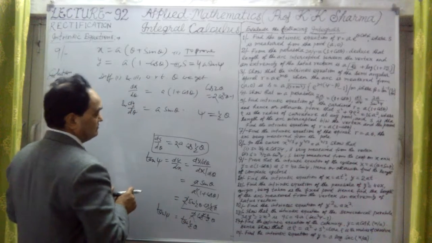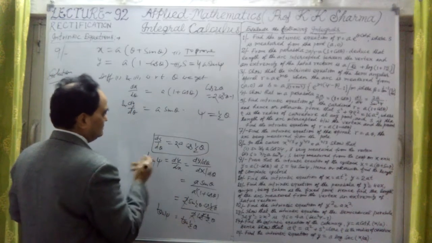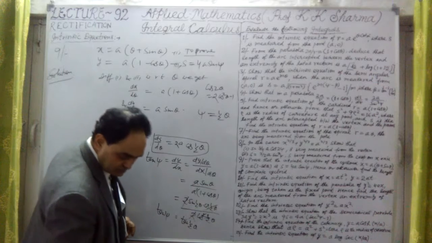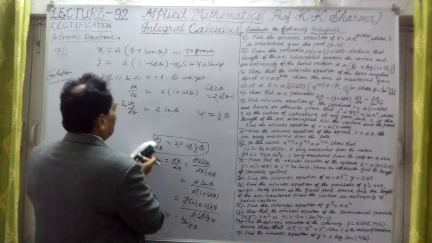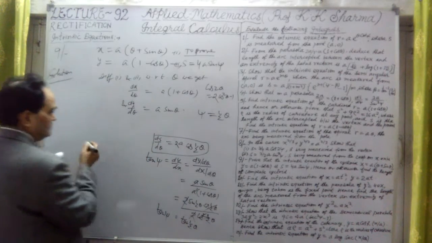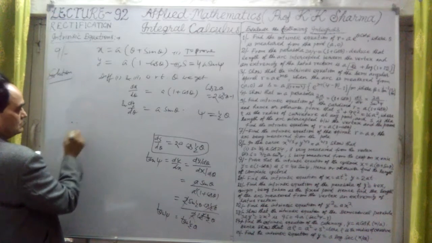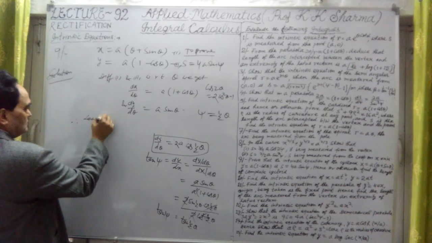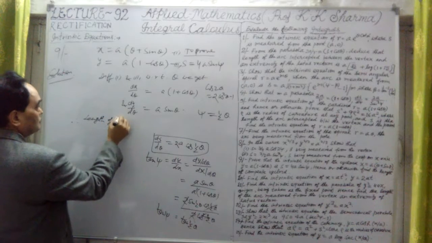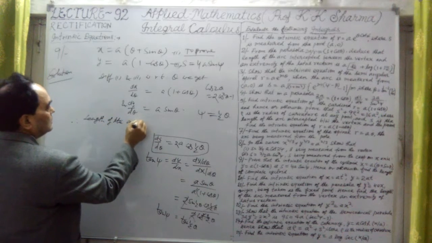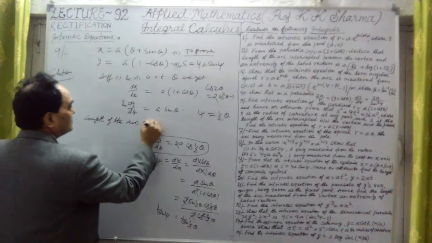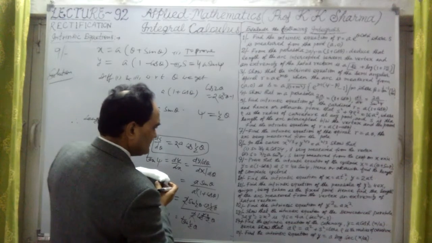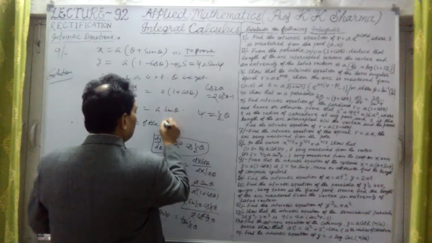So let me now put ds by d theta within the limits. Let me write here, length of the arc of the cycloid. Here it is a cycloid.